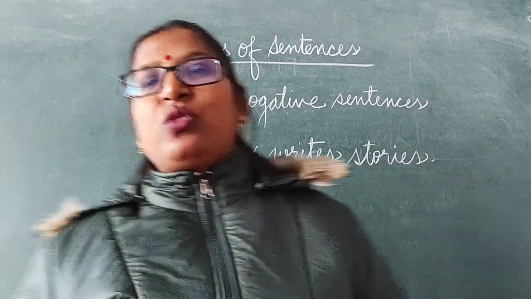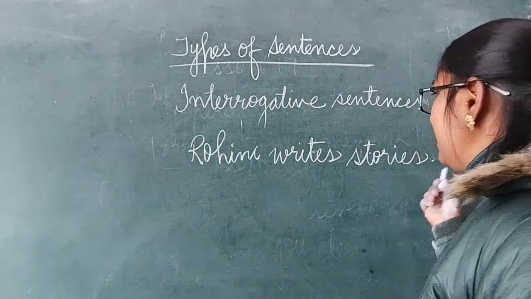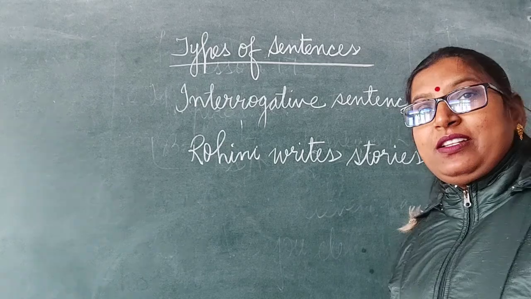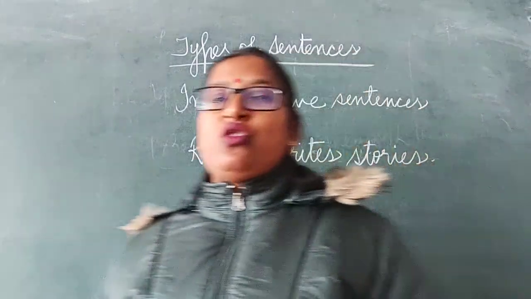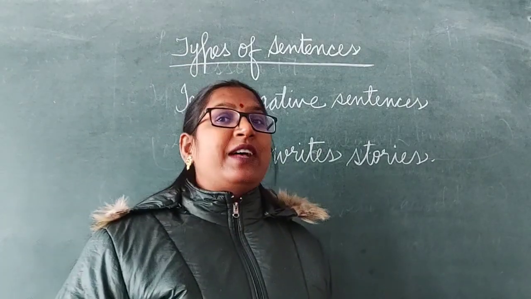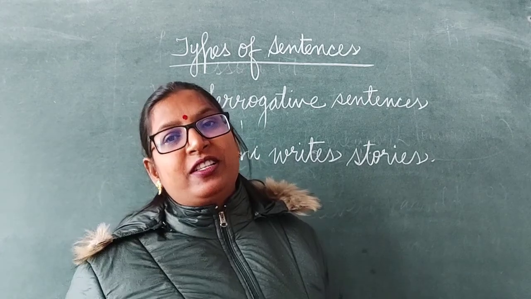Dear children, it's also a declarative sentence. Isn't it? It's a simple statement. Now, if we change this declarative sentence into an interrogative sentence, we have studied that we just interchange the position of the auxiliary verb and the subject.